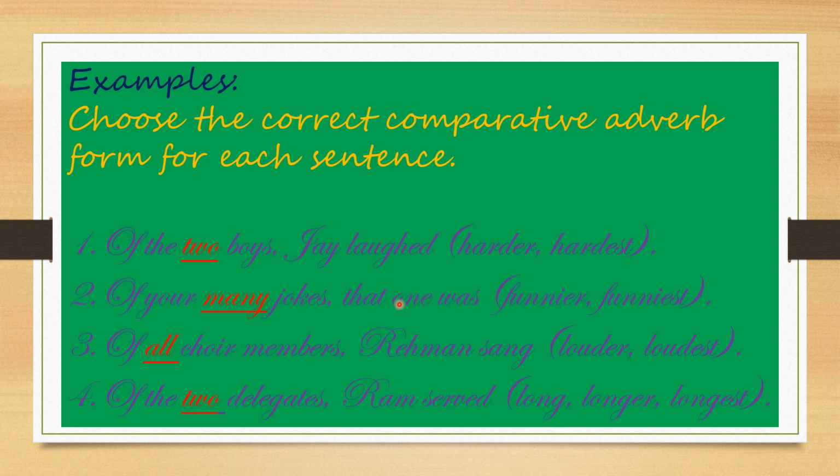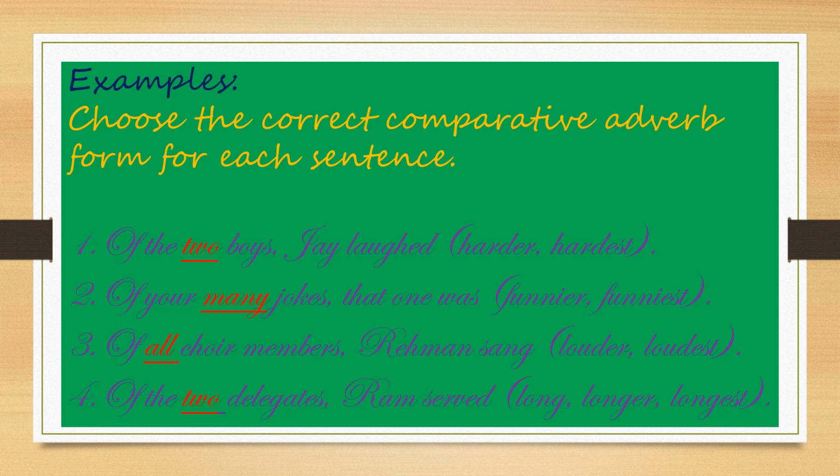Now an example. Choose the correct comparative adverb form for each sentence. Of the two boys, Joy laughed. Of the two, only two. So harder or hardest? Which one? Of your many jokes, that one is the funnier or funniest? Many, here many.